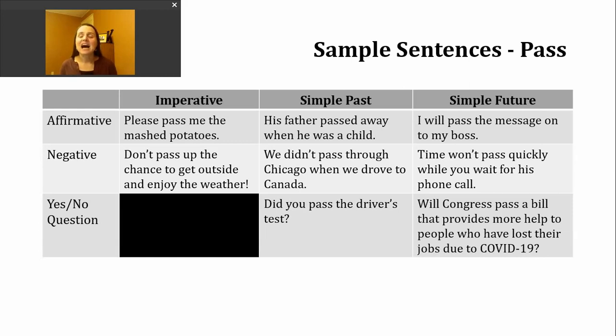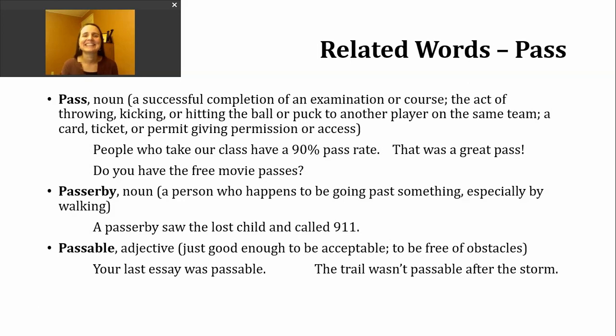Finally, for a yes or no question in the simple future using will, we're going to start with will, then we'll have our subject, and then the base verb. Let's take a look at an example. Will Congress pass a bill that provides more help to people who have lost their jobs due to COVID-19? It's a great question. We don't know the answer to that right now as I record this.